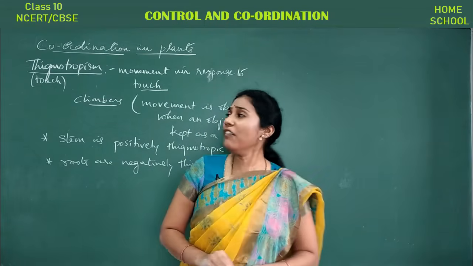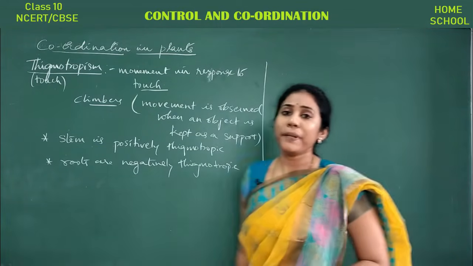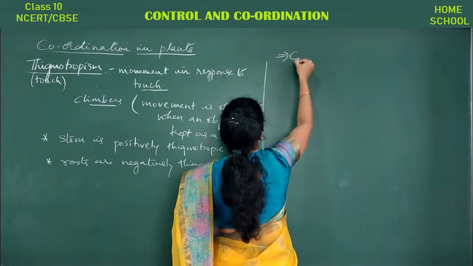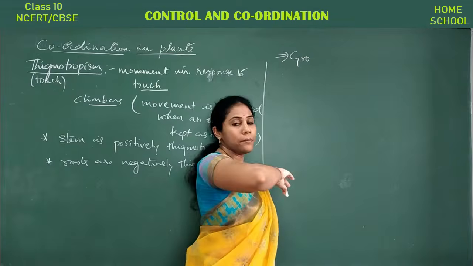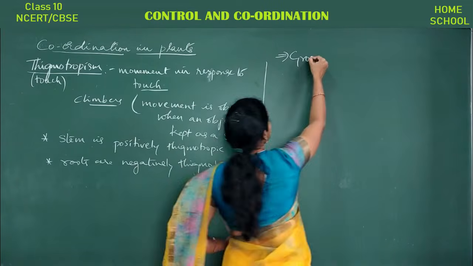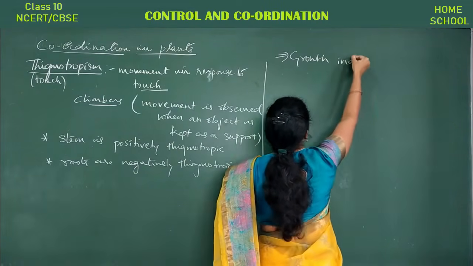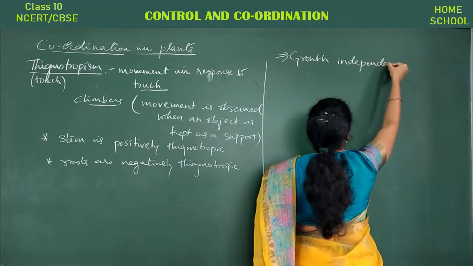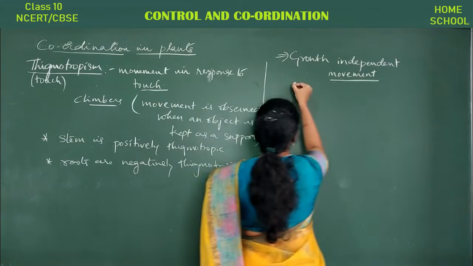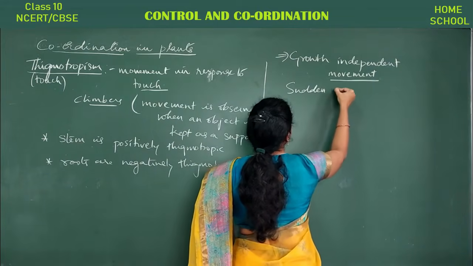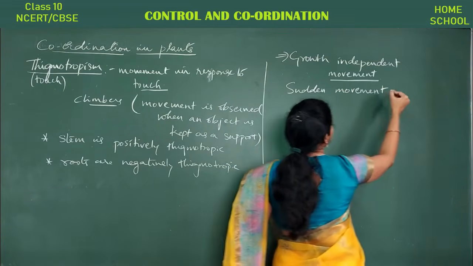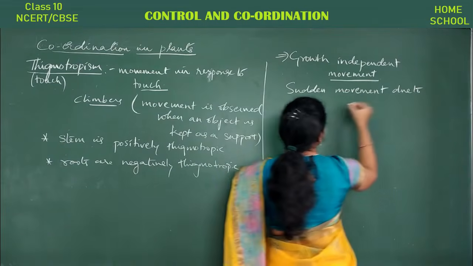Clear? And now we will go for other types of a movement, other different category of a movement, that is growth independent movement. All this we have discussed: thigmotropism, chemotropism, phototropism. All these are growth dependent movements, right? Now we are moving to growth independent movements. Growth independent movement, that is sudden movement due to stimuli.